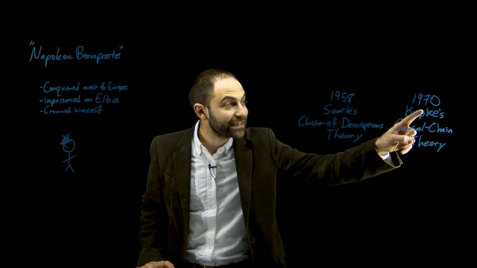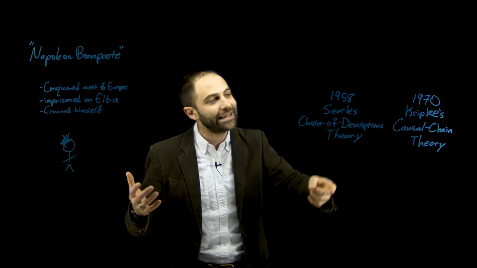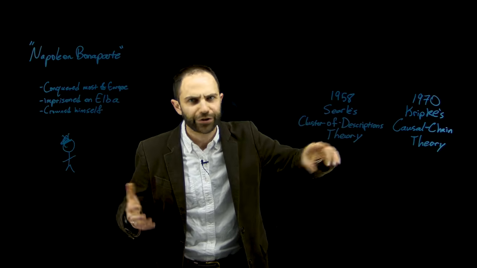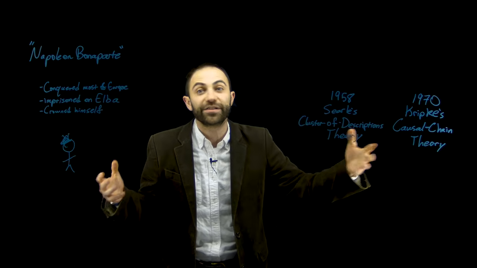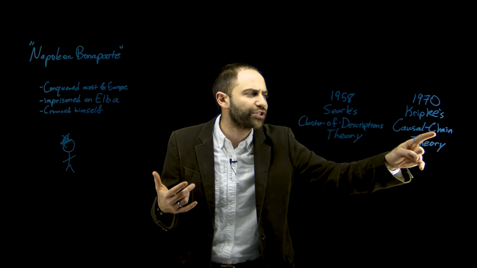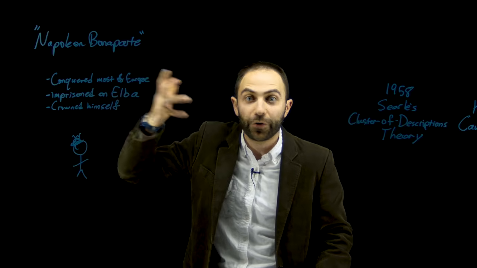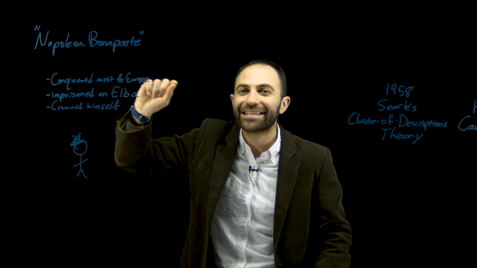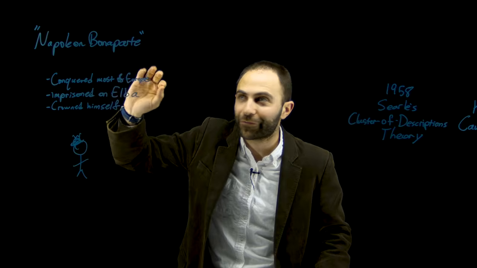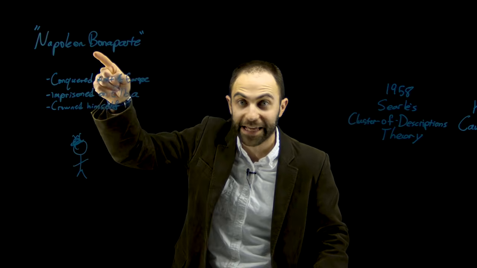Then in 1970, this young prodigy named Saul Kripke comes along. He attacks Searle's theory, shows that it can't be right, and then gives his own theory, or the outline of a theory, which is a causal chain theory. On Kripke's theory, this whole cluster of information, although there is that cluster, doesn't establish the reference between the name and the object, right? The fact that this is the thing that this is the name of.